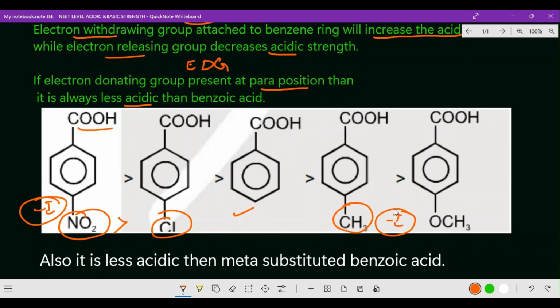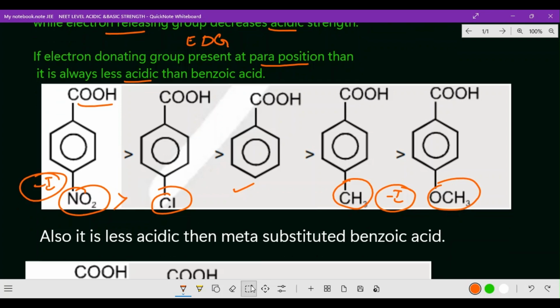And this is the minus I effect, the same idea we went through at the start. Please check it if you want. Now this is the methoxy group. Now I hope you got the clarity. It is also less acidic than meta substituted benzoic acid. So for meta substituted benzoic acid, we have gone through this same idea in the previous answers. If you want, you can check it once again.